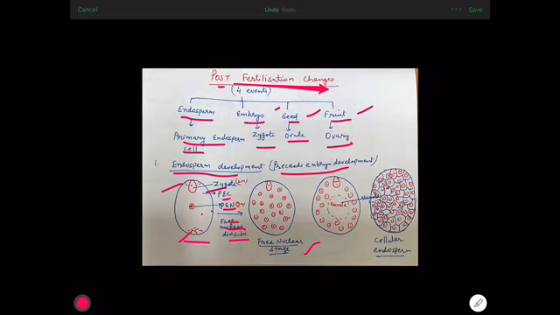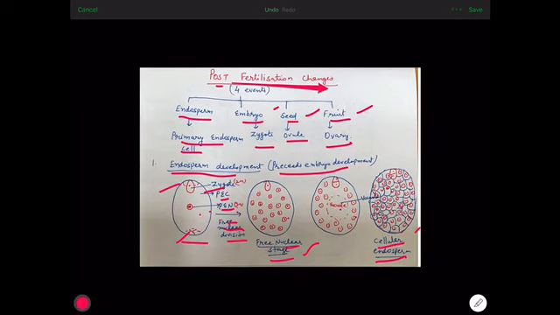After this, a vacuole appears in the center and all these nuclei are pushed towards the sides. Then cleavage starts. Cleavage means the cytoplasm starts dividing due to cell wall formation and cells are formed. Cell wall formation starts from the periphery towards the center and ultimately the entire endosperm becomes cellular. This is known as cellular endosperm. So first stage is nuclear endosperm when only nuclei are present. When cells are formed, that is known as cellular endosperm. This is how endosperm develops in the majority of angiosperms.